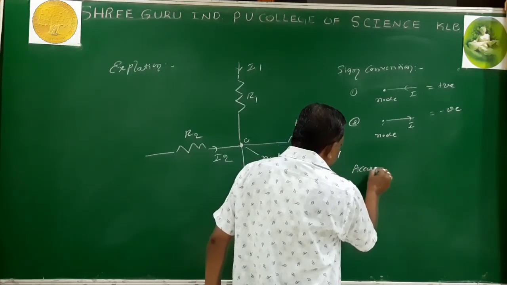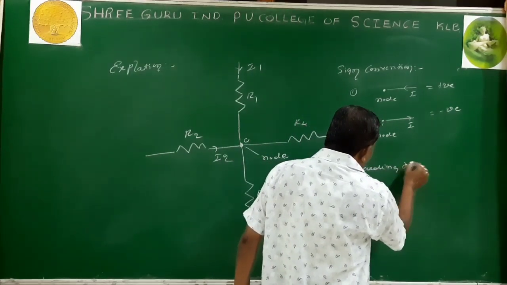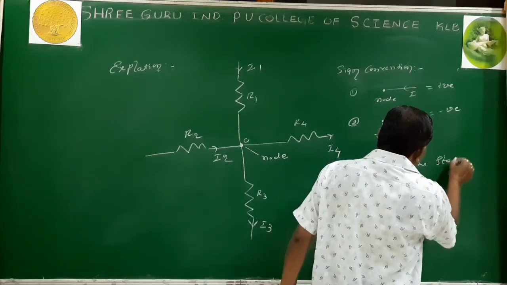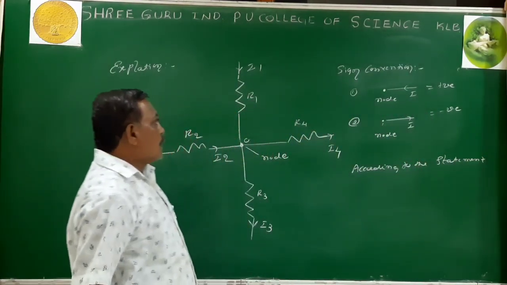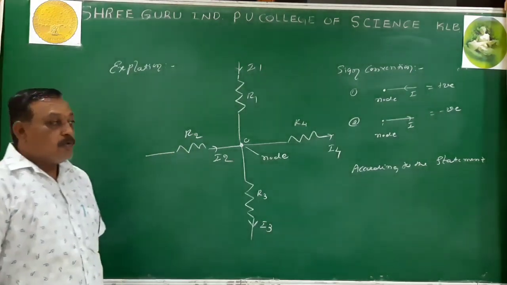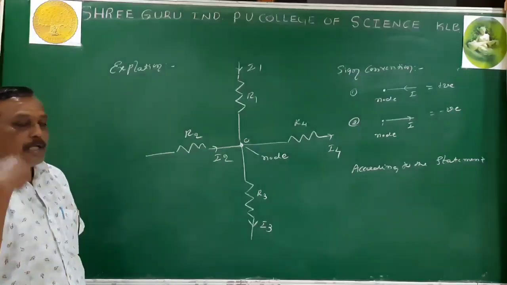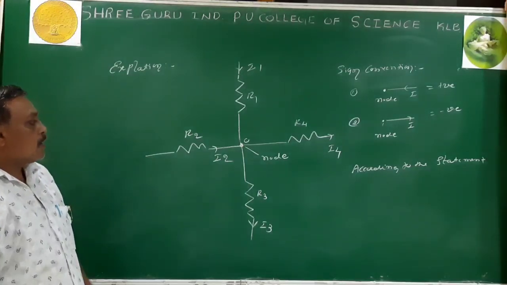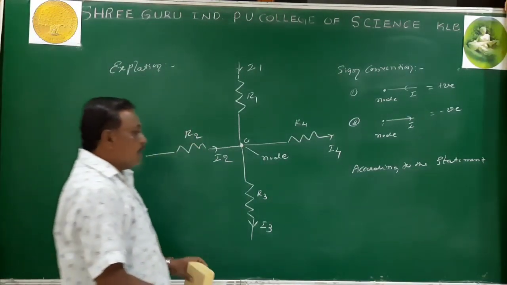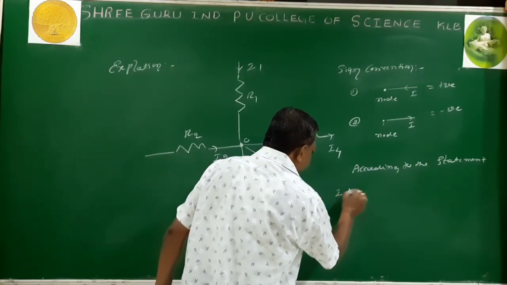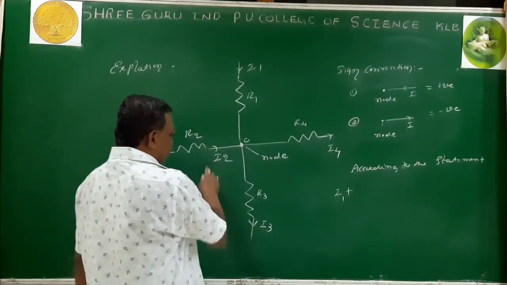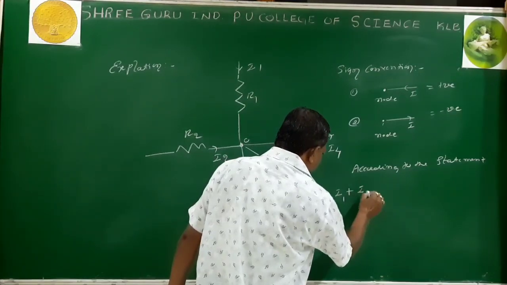According to the statement, the sum of the currents at a junction is equal to 0. I apply this with the sign convention. What are the currents coming towards the junction? I1, positive, plus I2, positive.